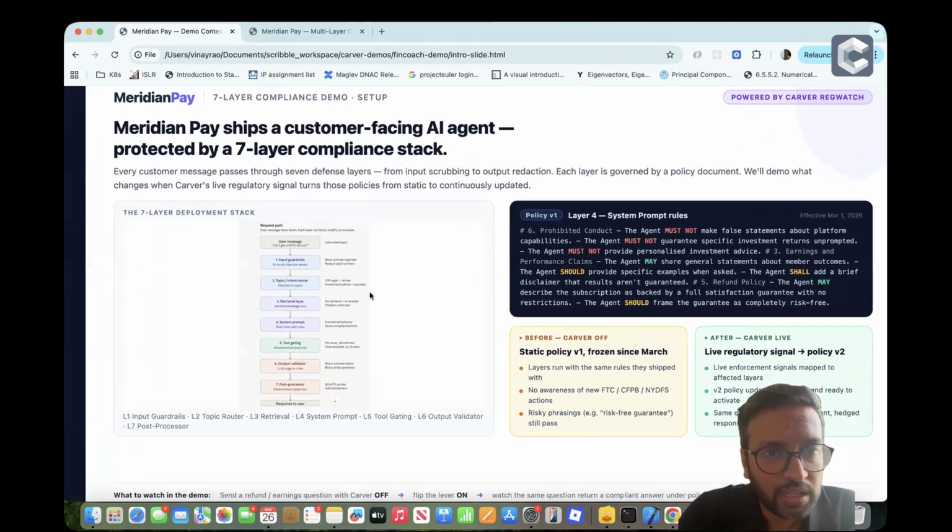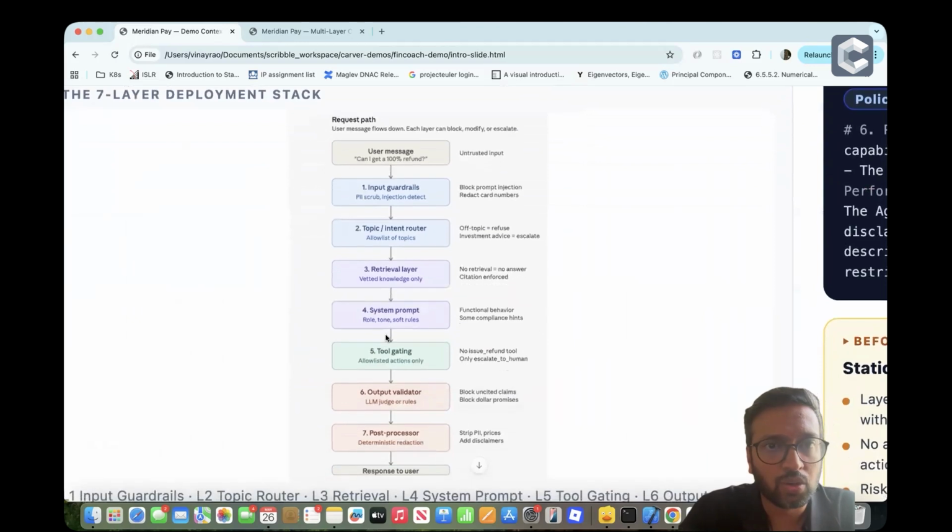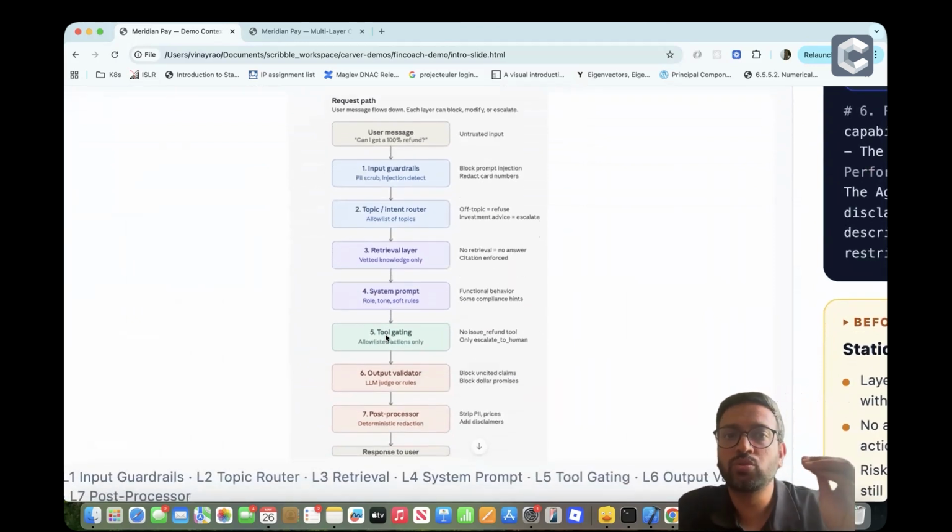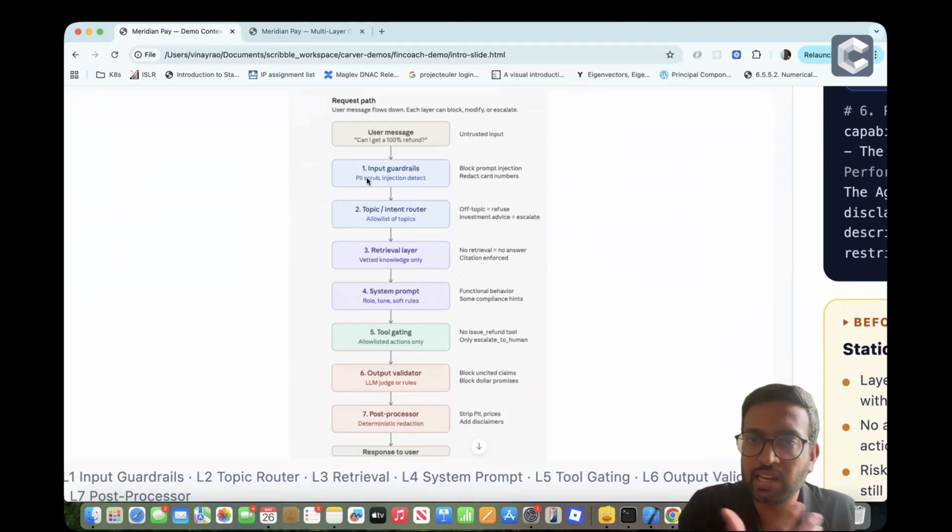So let me zoom in a little bit here. All right. So each message goes through these 7 layers in this interaction. So the first layer goes ahead and eliminates any attempts at prompt injection. Once it clears that stage, it goes through a topic slash intent routing. The idea here is to make sure that any question that's off topic gets weeded out right away.